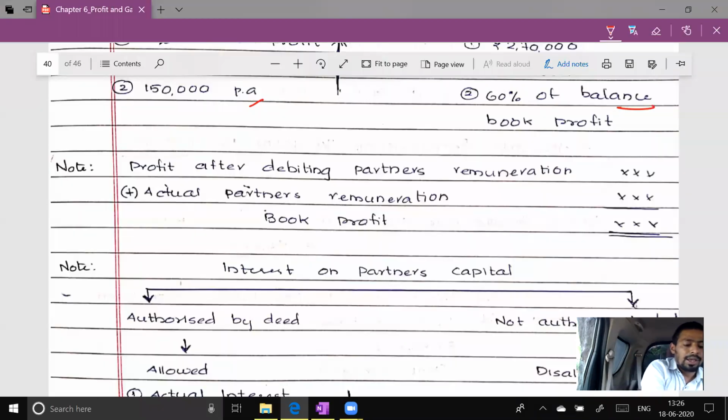So look at this. The profit they will give you is after debiting partner's remuneration. Please add back partner's remuneration to reach the book profit. Am I clear with this point, this note?